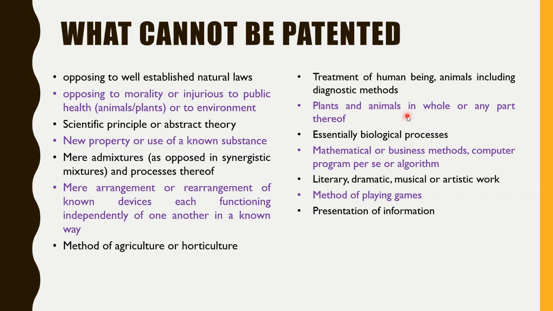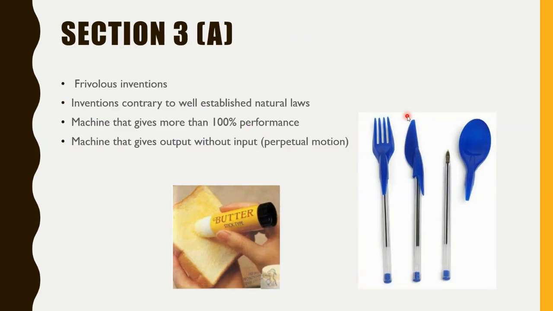So presentations come under copyright. These are the exceptions which cannot be patented, even though they fulfill all the eligibility criteria, right? Now we'll see them one by one. For example, 3A, that is frivolous invention, right? That is an invention contrary to well-established law, or a machine that gives more than 100% output, a machine that gives output without input, right? This type of invention cannot be patented.